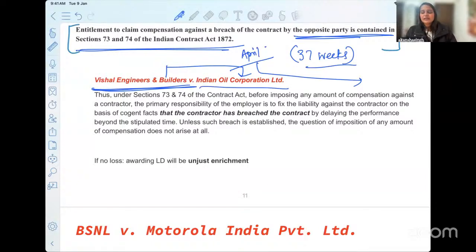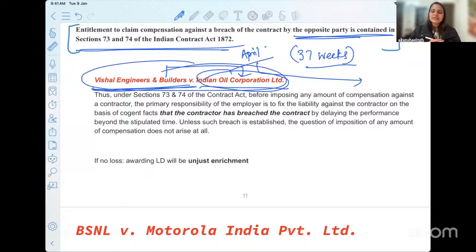But does that mean Indian Oil Corporation goes to Vishal Engineers and says you have to pay the compensation to us? No, they have to first reach the court. The liability has to be fixed. Now, the delay in this case had happened because of the agitation happening in Uttarakhand at that point of time, because of the statehood movement. The transport was affected, the labourers were affected, and a lot of these situations they quoted to the court.